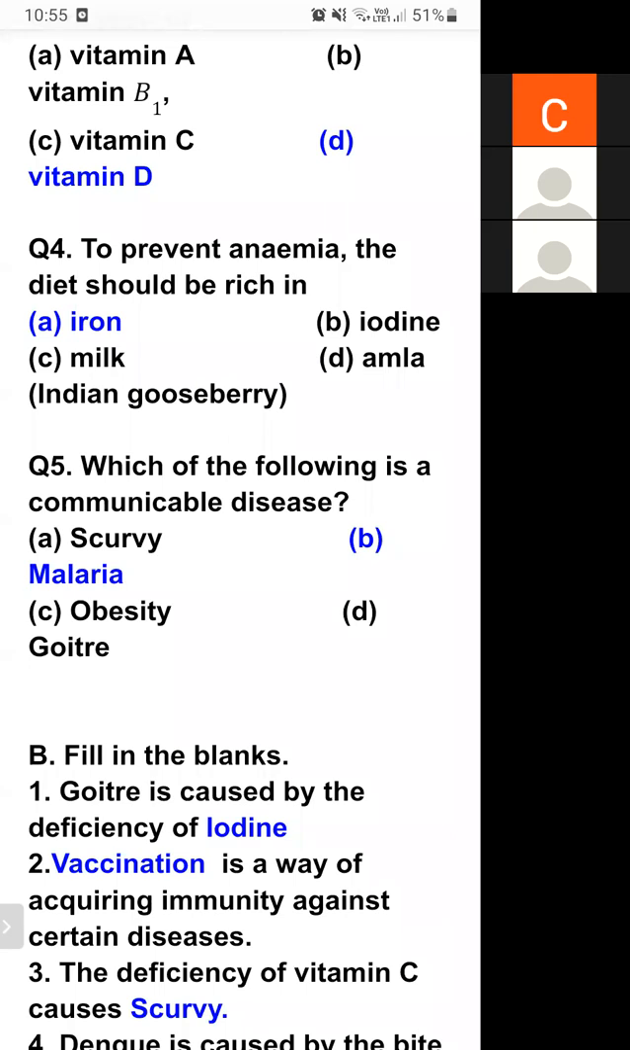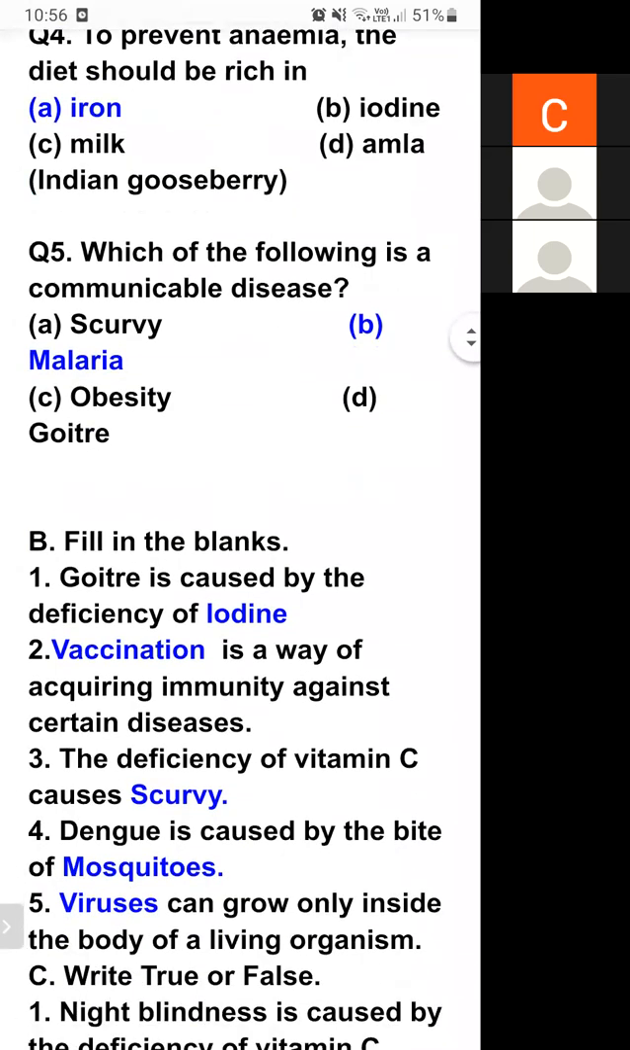Communicable diseases are those diseases which can spread from one sick person to another healthy person. So malaria can spread from one person to another person. Malaria is a communicable disease. Students, this is the multiple choice question part. Now the part B, fill in the blanks.